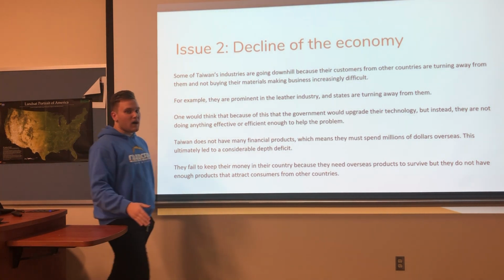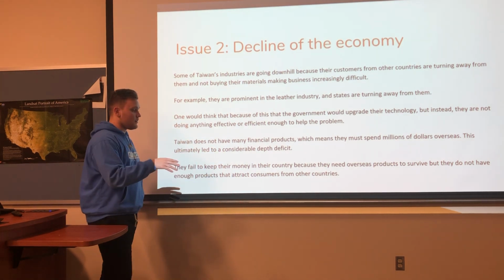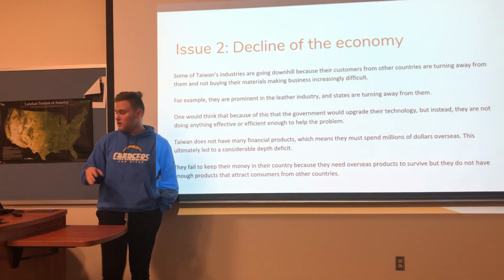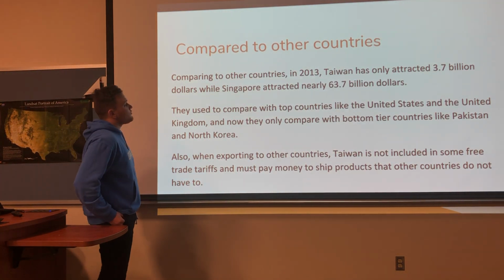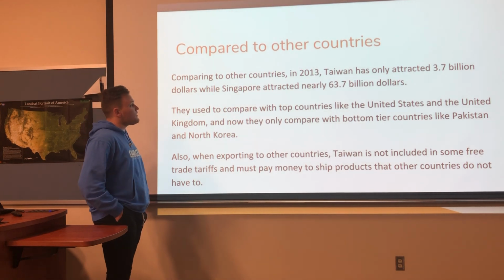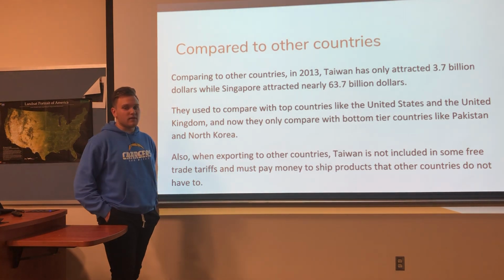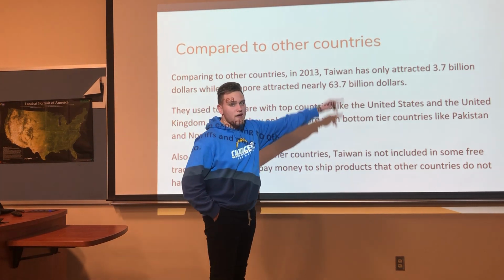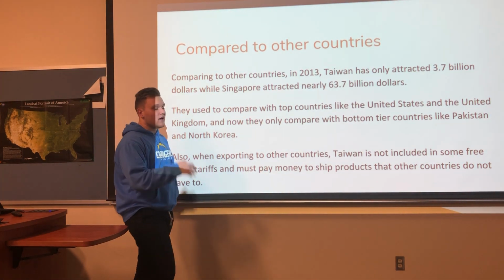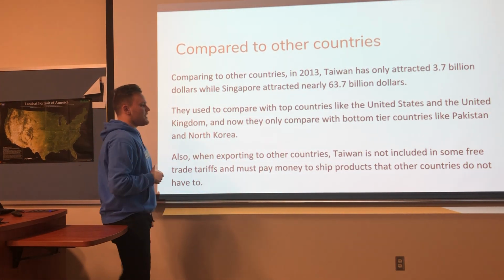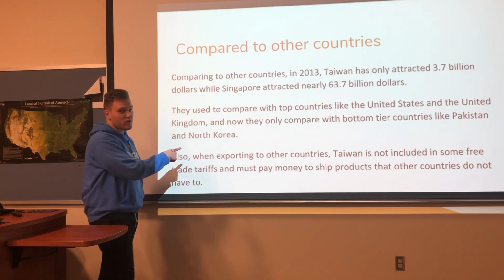So they're buying more from other countries than they're giving the countries, which is not good when dealing with money. Compared to other countries, in 2013, they attracted $3.7 billion, while Singapore attracted $63.7 billion. As you can tell, these two numbers are drastically different. And they used to compare with top countries like the United States and the United Kingdom, and now they can only compare with bottom tier countries like Pakistan and North Korea.